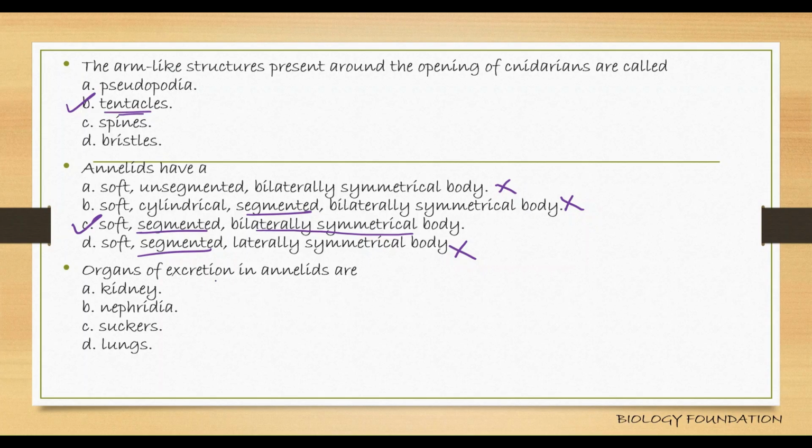Organs of excretion in Annelida are nephridia. Kidneys are in human beings. Suckers are the structures that help in attachment of the parasite to the host. Lungs are organs of breathing. But here they asked for organs of excretion, so nephridia.